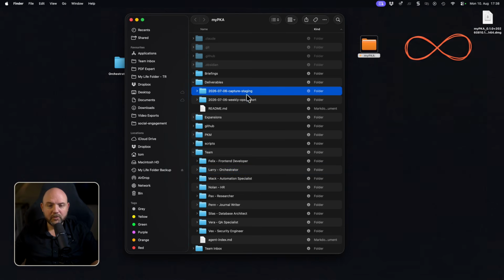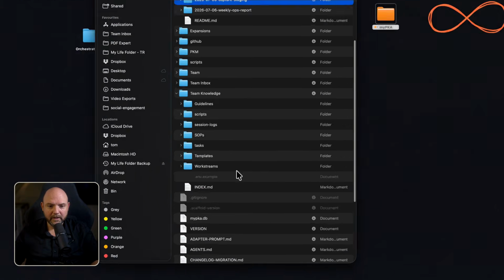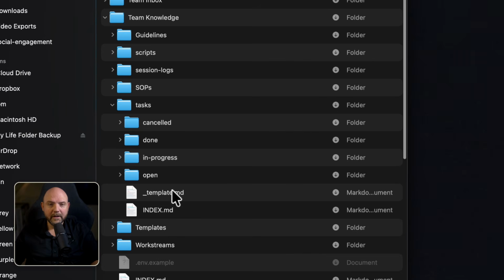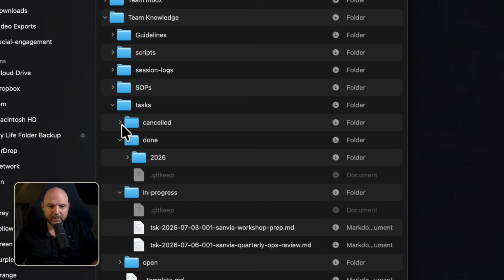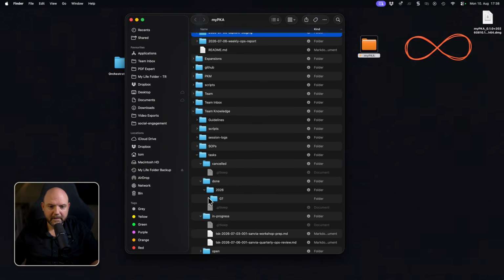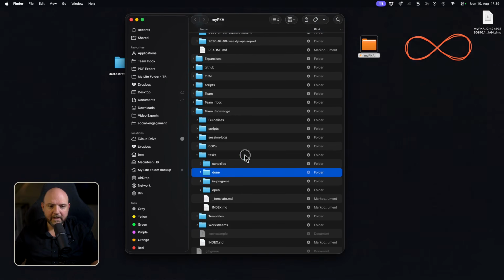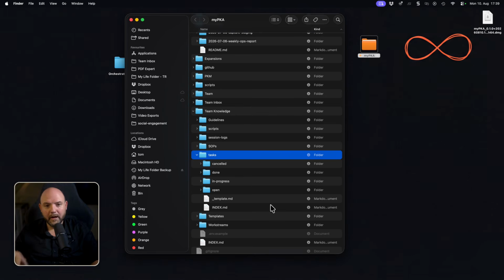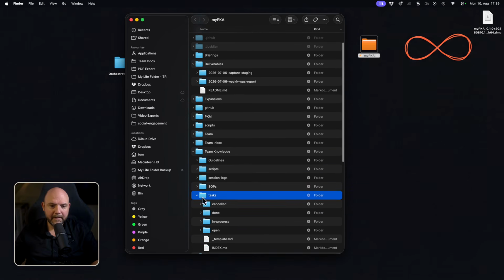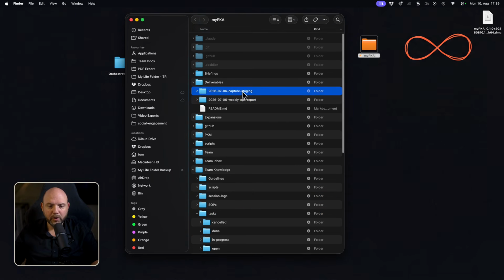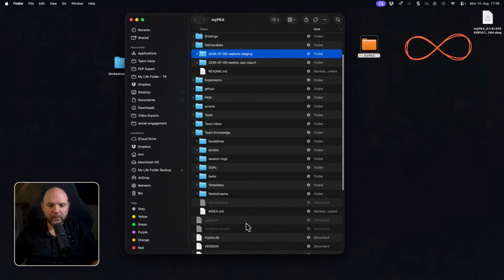And it's hard to keep track of all these things because working with AI, a lot of ideas come out of nowhere and you keep creating new things to work on. That's where in the team knowledge folder, there is a tasks folder where they organize themselves with these tasks. So you see there the open tasks, and the tasks that are done based on date. This is how, even if I close the session, the team was able to follow up on what was done, what wasn't done, and to see what is still open and have the context inside the deliverables that they are still working on. And that's the way this works.